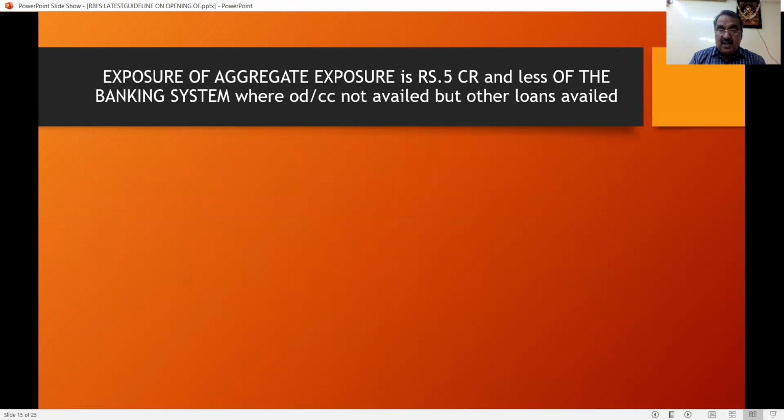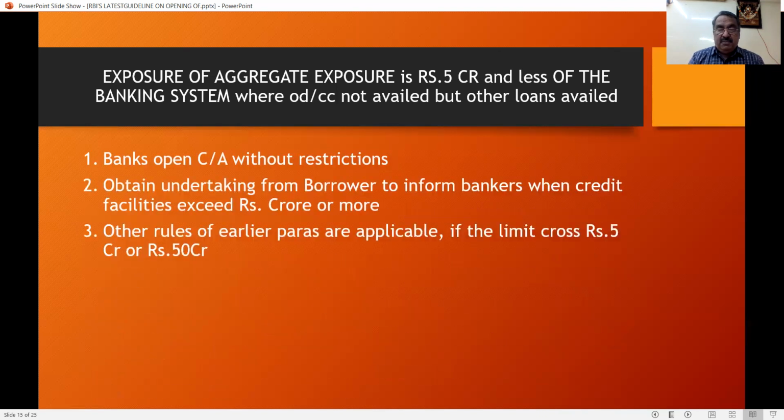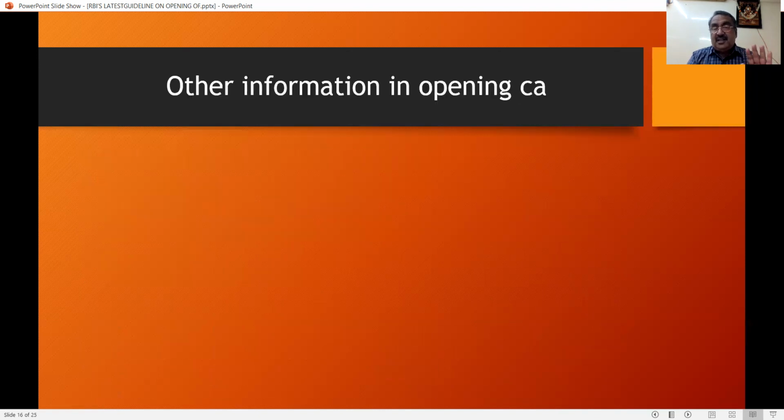In case the loan is less than 5 crores, any bank can open a current account without restrictions and obtain a declaration from the party. In case the loan exceeds 5 crores or 50 crores, then all the other rules are applicable. This is a very, very important thing that you have to remember during the audit. If you find this in the balance sheet, then you have to see whether the customer has followed the RBI norms or not. Banks are not allowed to open the current account.